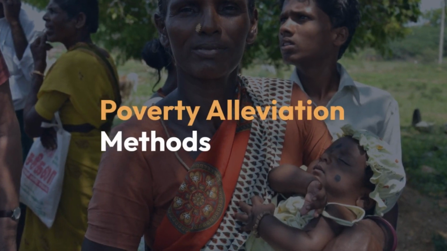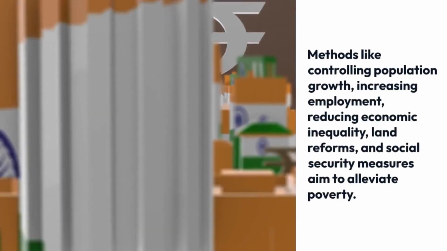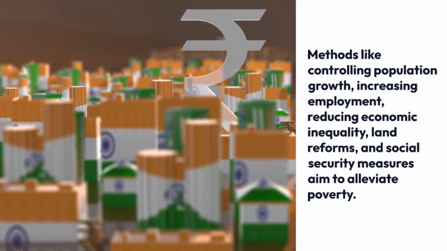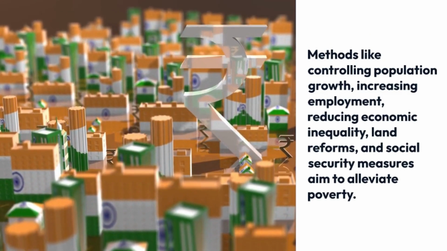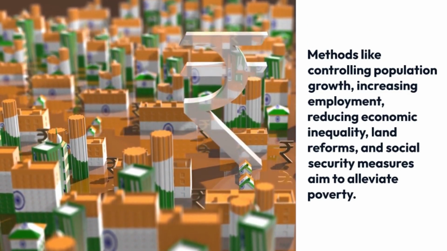Poverty alleviation methods. Methods like controlling population growth, increasing employment, reducing economic inequality, land reforms, and social security measures aim to alleviate poverty.